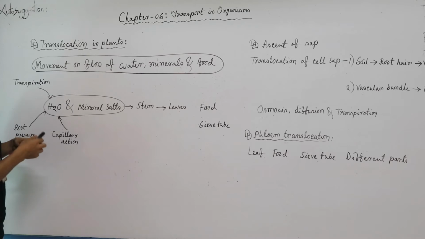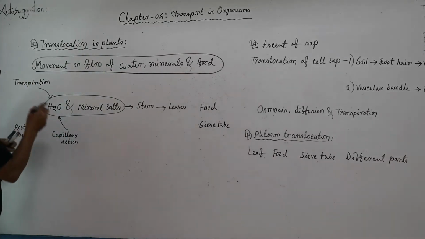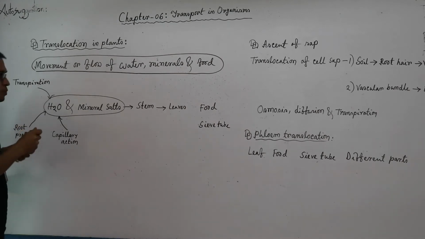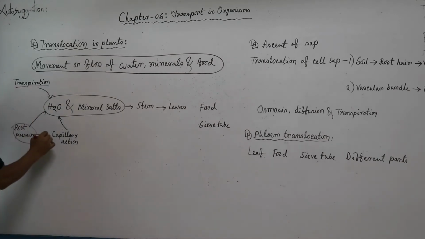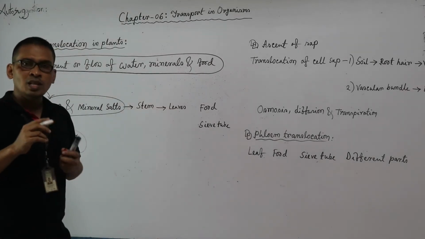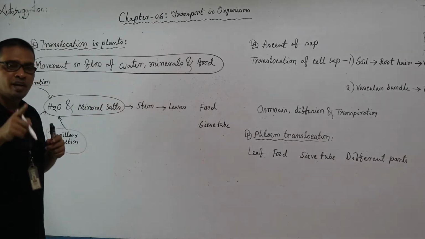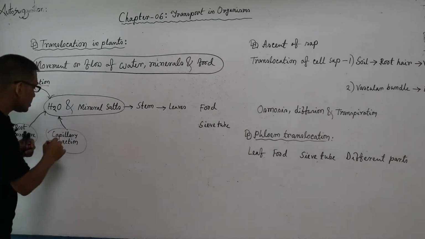Water and mineral salts enter into the root due to transpiration, root pressure and capillary action. Basically, the ability of water to move through a narrow tube is known as capillary action.